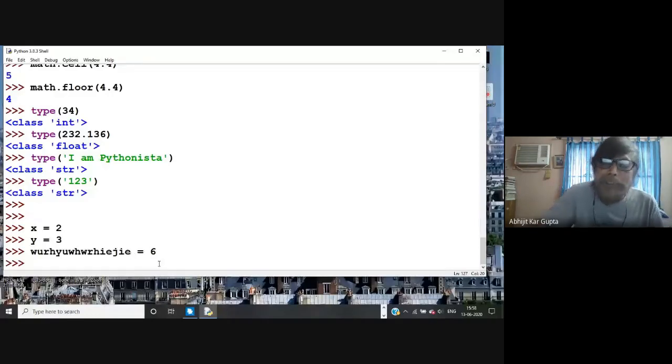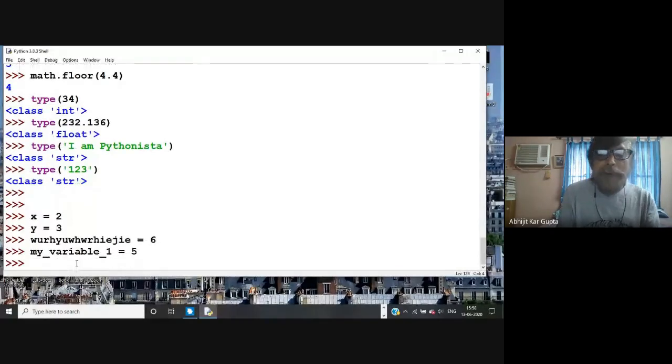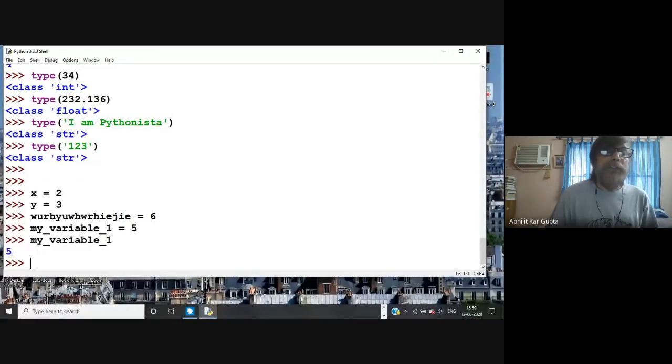It is better that you give a name that later you can understand what it does. You can write my variable 1, say equal to 5. So if you write my variable 1, it will give you this number back. It is fetching from the memory location, and you can check everything. So the name of the variables is very important, and I can tell you in short.